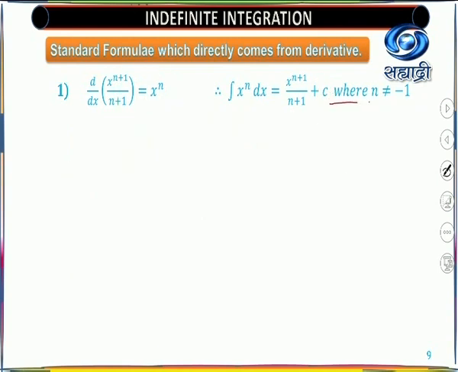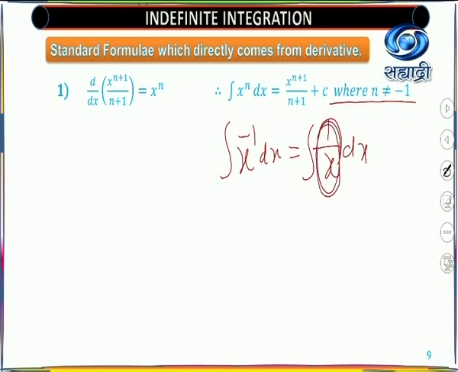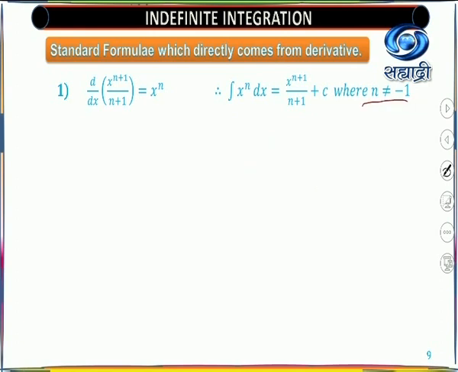Okay. Here one more condition is given: n is not equal to minus 1. What will happen if n equals minus 1? Then that means integration of x raised to minus 1. What is x raised to minus 1? In the indices law, we say that it is 1 upon x dx, and we know that this is the derivative of log x. So that formula is different. So here the condition is n should not be equal to minus 1. This is an important condition for the function.